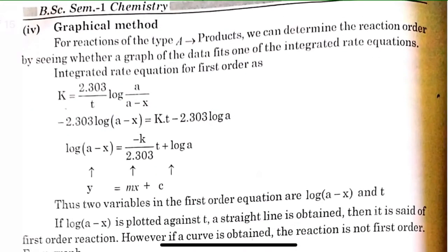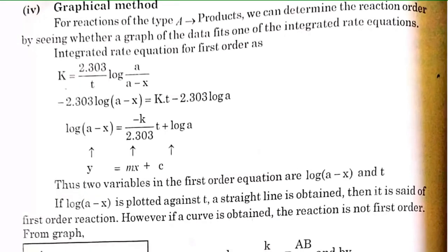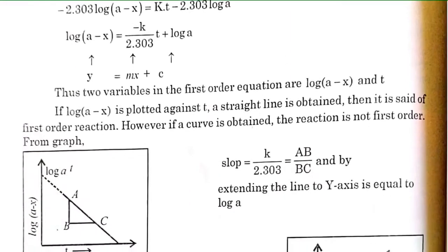Now graphical method. For a reaction of type A gives product, we can determine the reaction order by seeing whether the graph data fits on the integrated rate equation. Now what is the rate equation? k is equal to 2.303 by t log a upon a minus x. So minus 2.303 log a minus x is equal to k dot t minus 2.303 log a. હવે આને આપણે ગ્રાફ ડ્રો કરવાનો. y is equal to mx plus c ના ઇક્વેશન પ્રમાણે. તો કેવું આવશે?